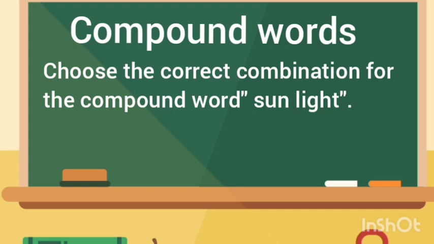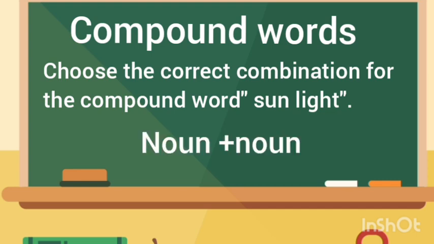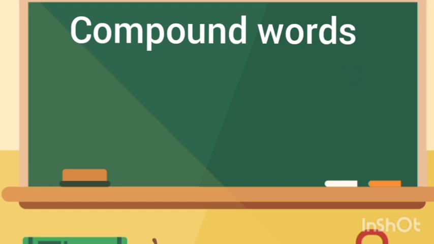Okay. So one more question. Choose the correct combination for the compound word sunlight. Noun plus adverb is an option. Noun plus noun. Adjective plus verb. Adverb plus noun will be given. What is the answer for this? Sun also is a noun. Light also is a noun. So you can understand that it is noun plus noun, right? So this is the way they will be asking for the compound word.